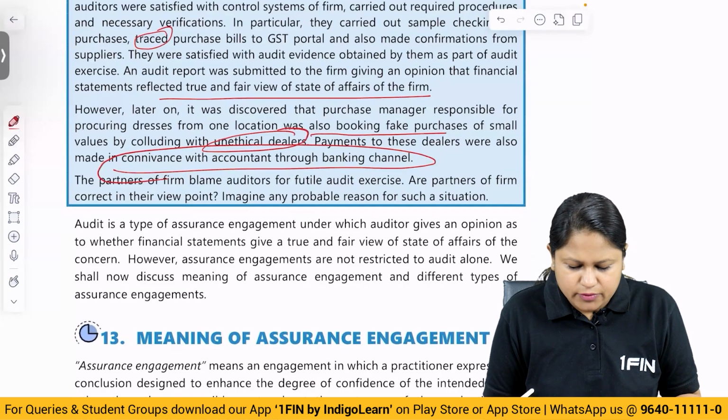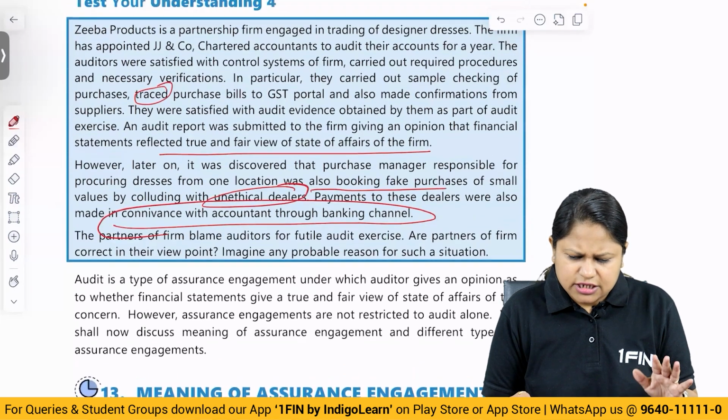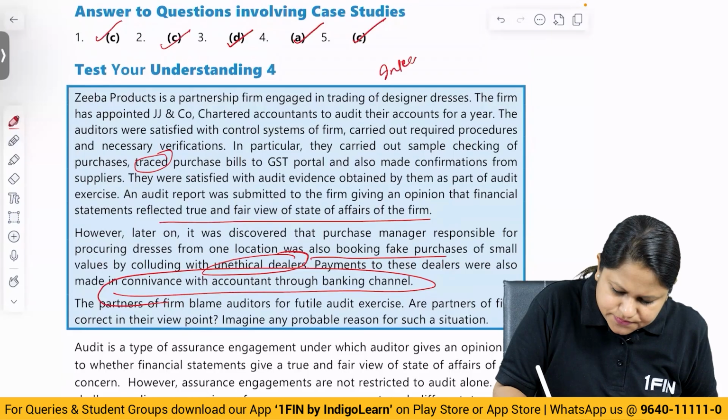The partners of the firm blame auditors for a futile audit exercise. Are partners of the firm correct in their viewpoint? Imagine any probable reason for the situation. Now first of all, understand that here the focus is more on internal control.